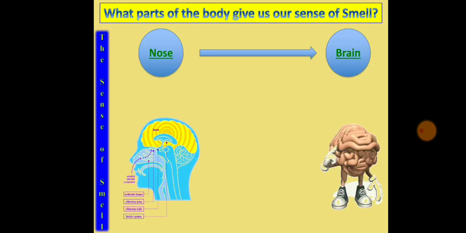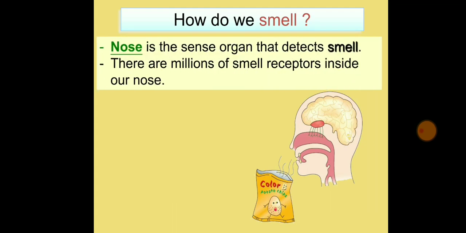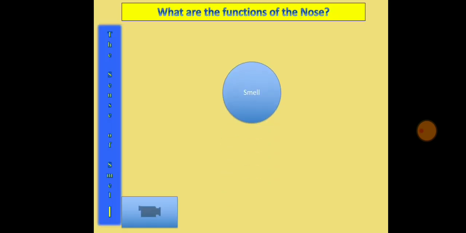Now the next sense is the sense of smell. How do you smell? The nose is a sense organ that detects smell. There are millions of smell receptors present inside your nasal cavity.